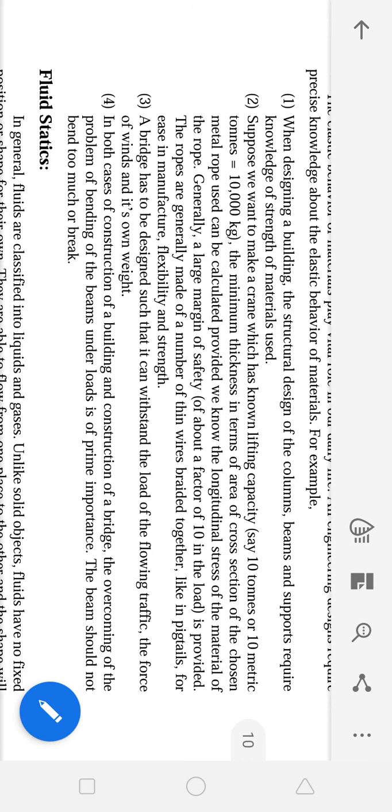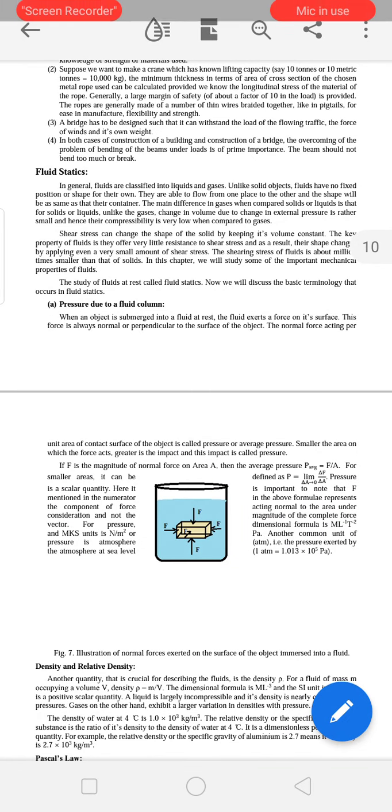In both the construction of a building and the construction of a bridge, overcoming the problem of bending of beams under loads is of prime importance, and the beam should not bend too much or break. So for all these types of things, knowledge of elastic properties of materials is very much required. So this is about the elastic properties of solids.